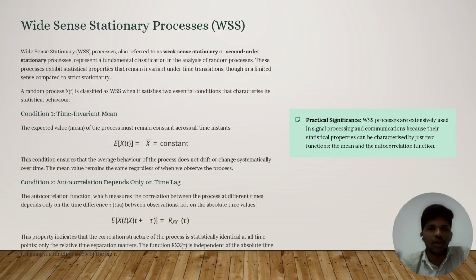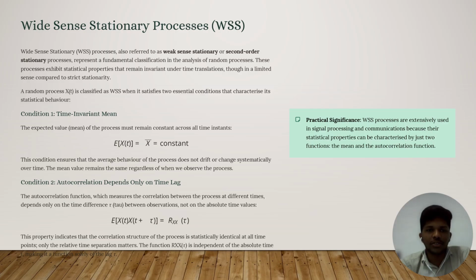Let's see what is wide sense stationary process. Wide sense stationary process is also referred to as weak sense stationary or second order stationary process. It represents a fundamental classification in analysis of random process. This process exhibits statistical properties that remain invariant under time shifts, through a limited sense compared to the strict stationary.